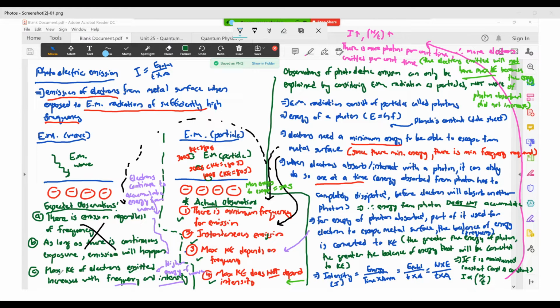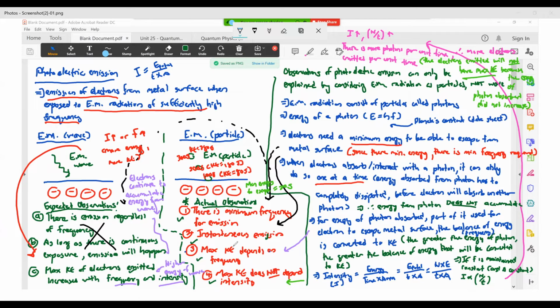Then they also found that if you assume EM radiation is a wave, you would have thought that if intensity increases or frequency increases, that means more energy, right? So more energy means more KE of the electrons that are emitted, right? That is what you would have thought here. If you're talking about the maximum kinetic energy of electrons emitted from photoelectric emission, if you increase frequency, obviously the max KE of your electrons will increase. If you have higher intensity, you will obviously have a higher max KE of electrons.